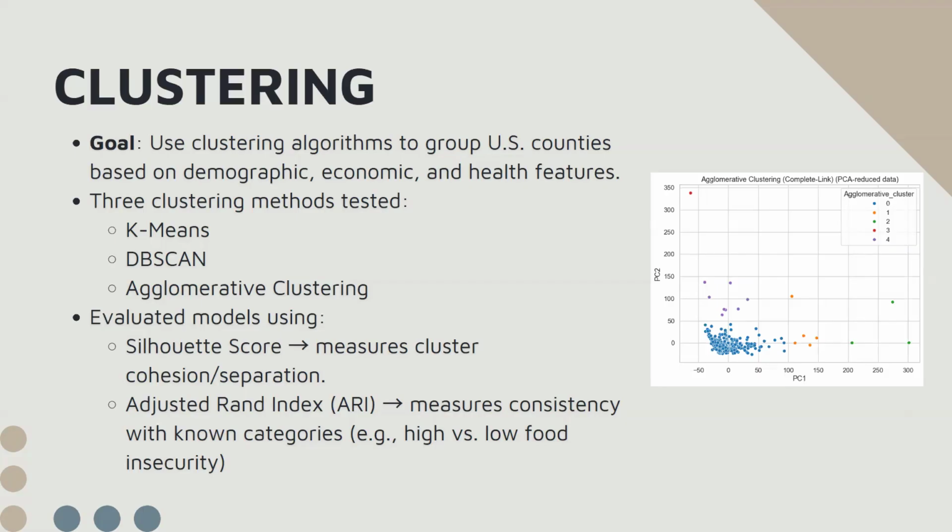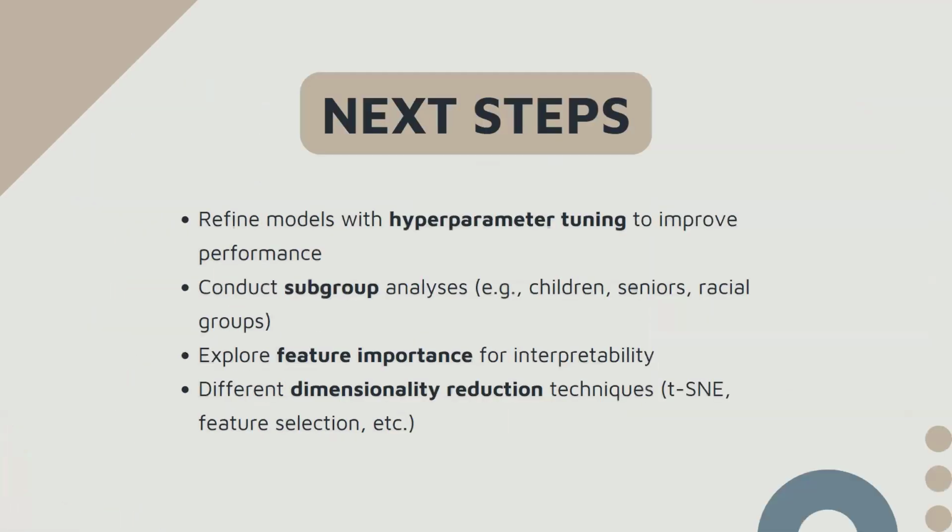To compare them to each other, we used the Adjusted Rand Index, or ARI. All methods place the majority of counties in a single cluster, implying that across all features, the counties are fairly consistent. Further analysis is needed to identify which counties tend to fall into the smaller clusters and why.